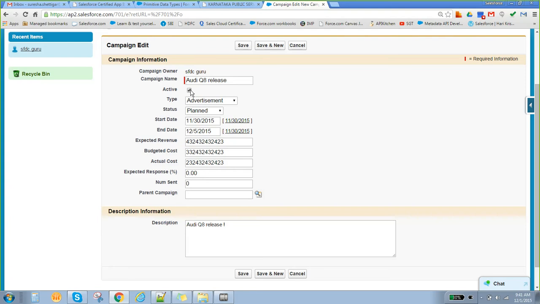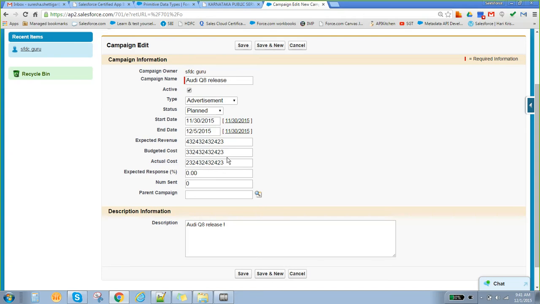You make it inactive, so that they can't log in from other places also. We'll discuss how to activate that. This is basically making the record active. If the record is active, it will be available for everyone.